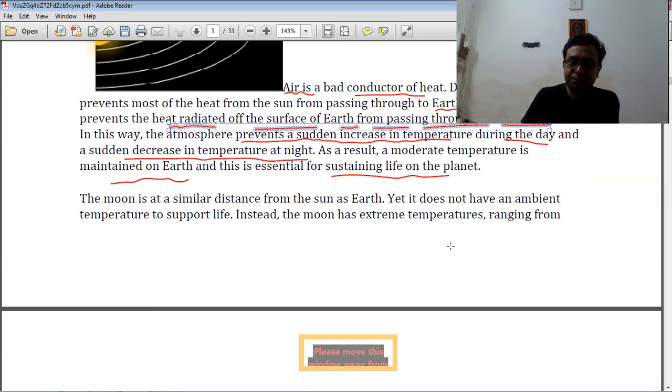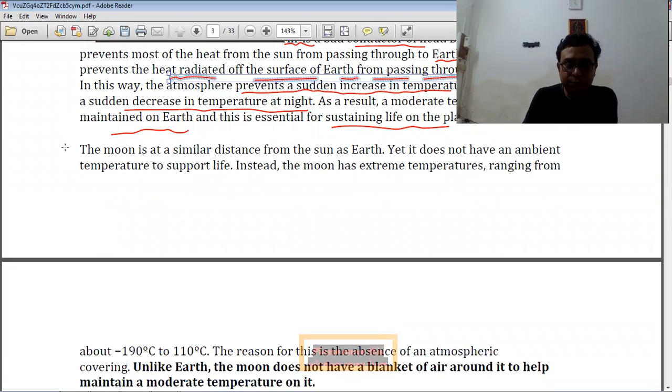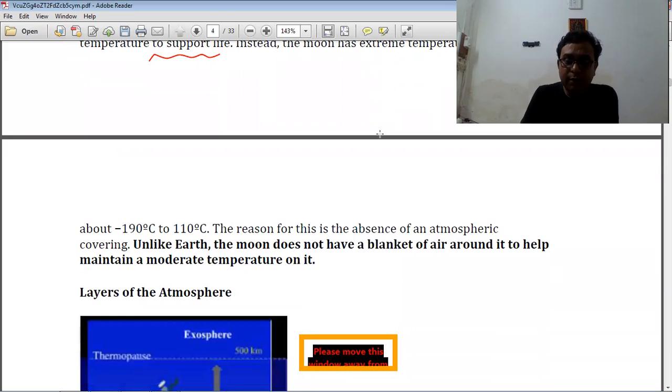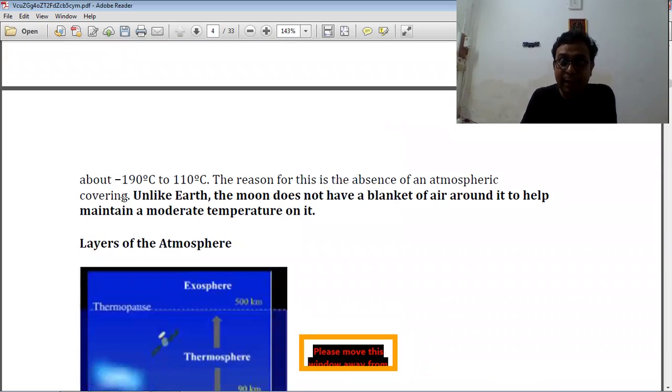You know, the moon is at a similar distance from the sun as the earth, but it does not have an ambient temperature or support life. So on the moon, no life exists, because the moon's temperature is not suitable for living things, ranging from about minus 190 degrees to 110 degrees Celsius.